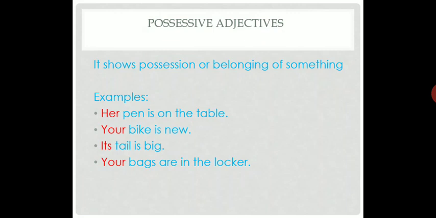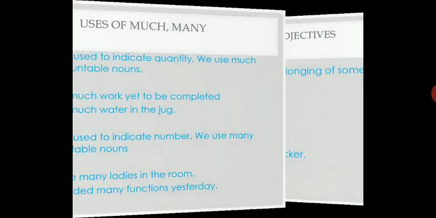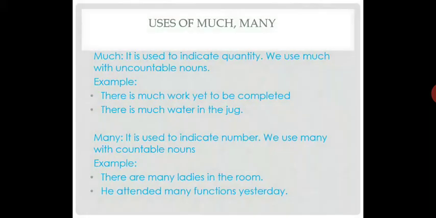I hope you have understood all types of adjective. Now we will do some uses of much and many, where we have to use much. Much is used to indicate quantity. So it is a type of adjective of quantity. It's a word that describes the quantity. We use much with uncountable nouns. As you know, quantity is used for uncountable nouns.